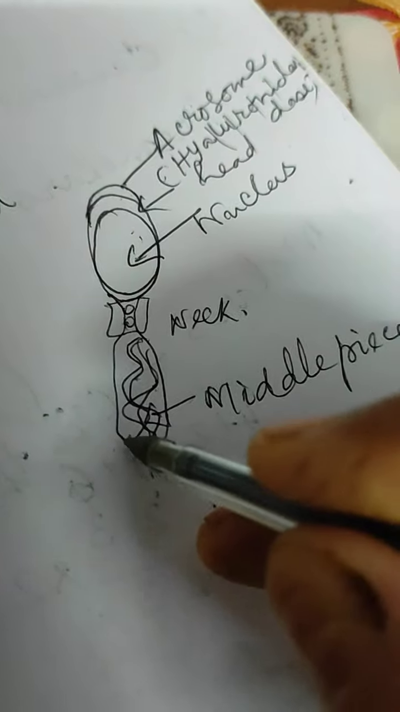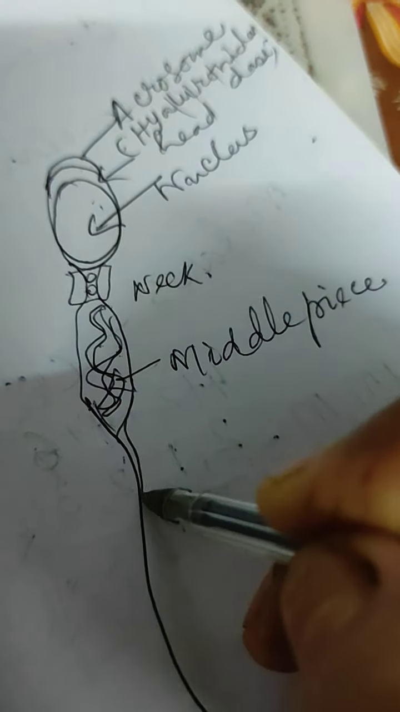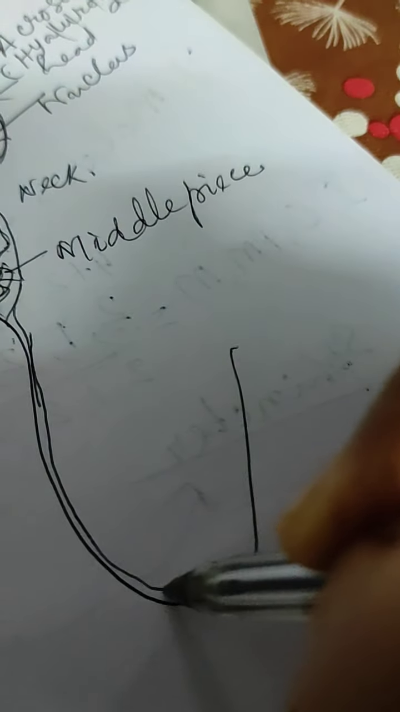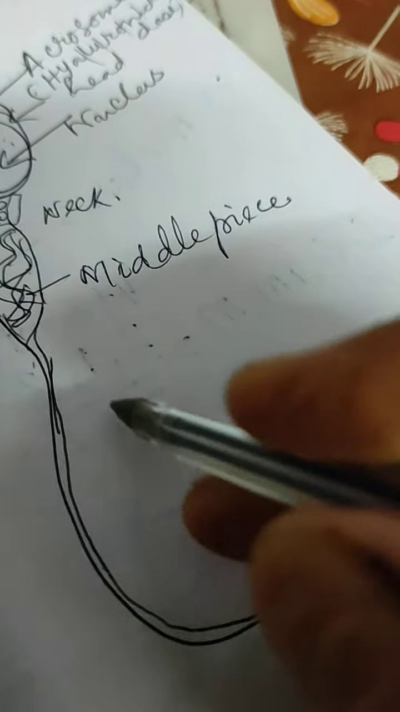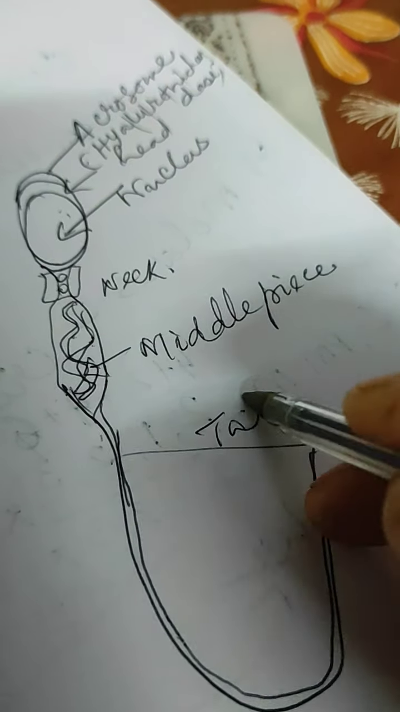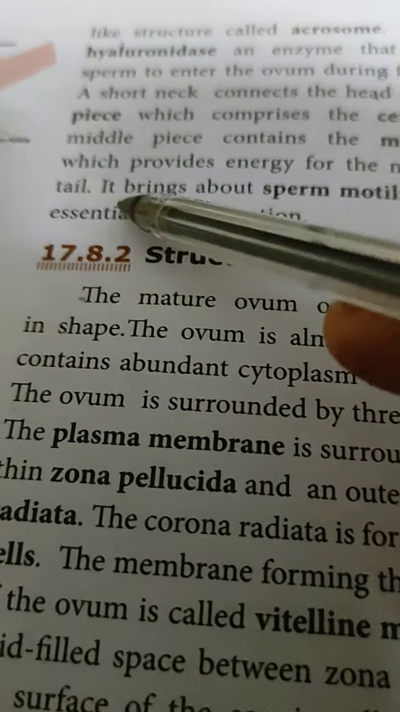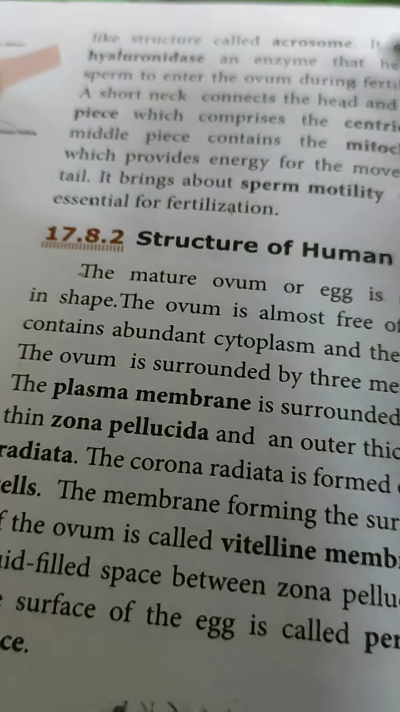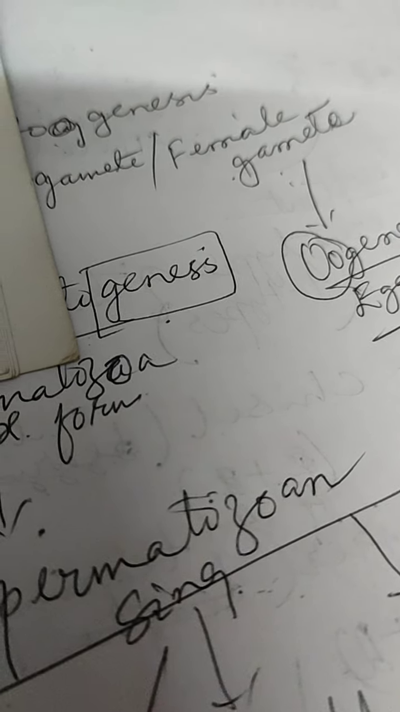Tail is a continuation. I am drawing the tail also. The middle piece will have a continuation with the tail. So this part is called the tail. So these three parts are there. The middle piece contains mitochondria which provide energy for the movement of the tail. It brings about the sperm motility which is essential for fertilization. So these three structures are present. Very important and very easy also.